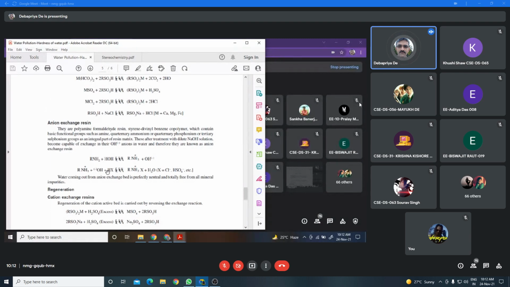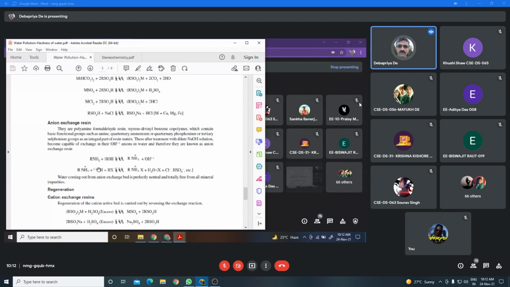Okay. Now, when the hard water coming through the cation exchanger contains either carbonic acid H2CO3, H2SO4 or HCl, then exchange of CO3 2-, SO4 2- or Cl- will take place through the OH-.